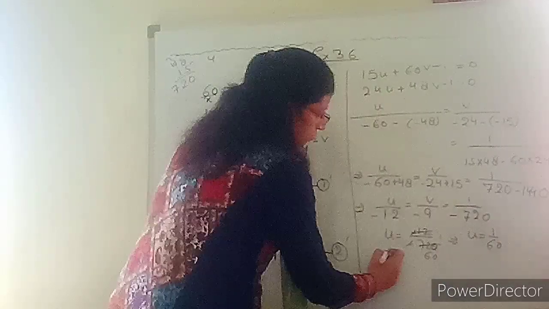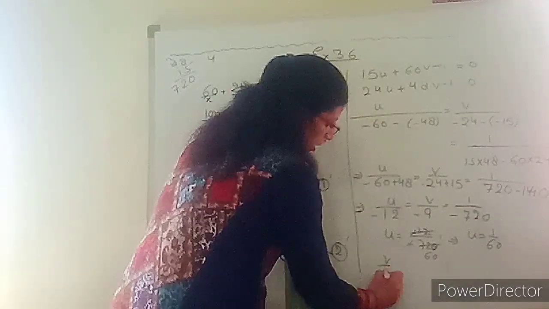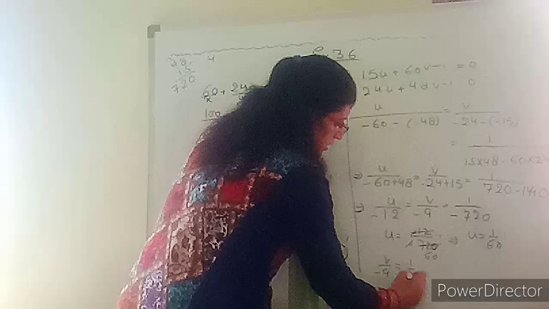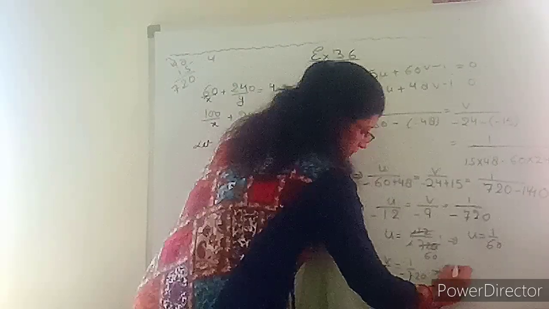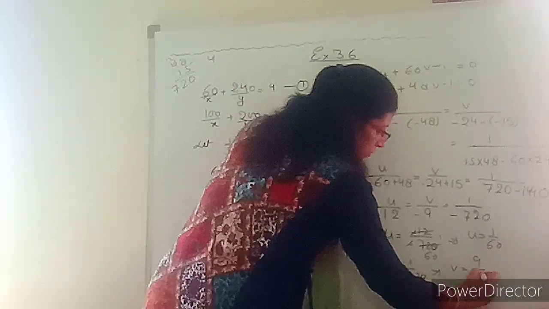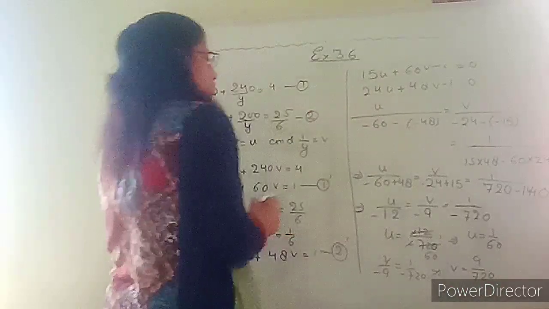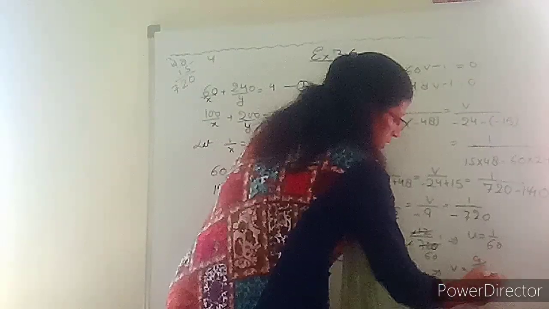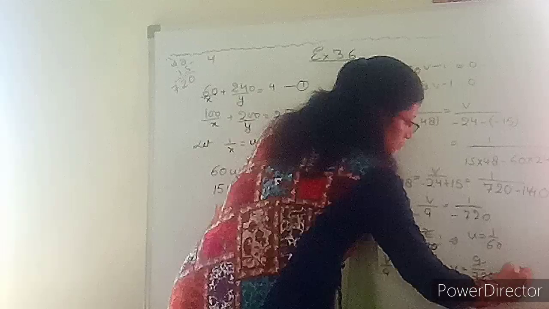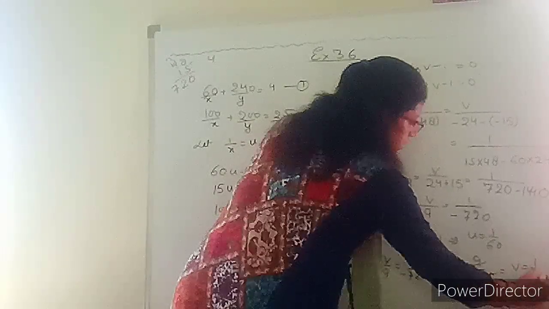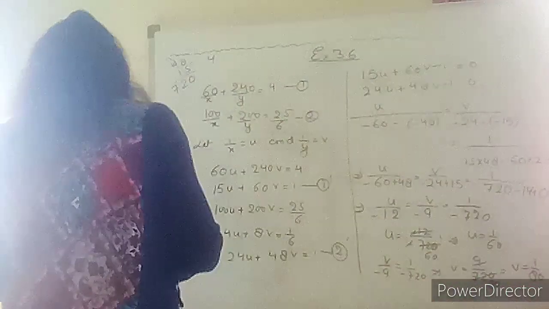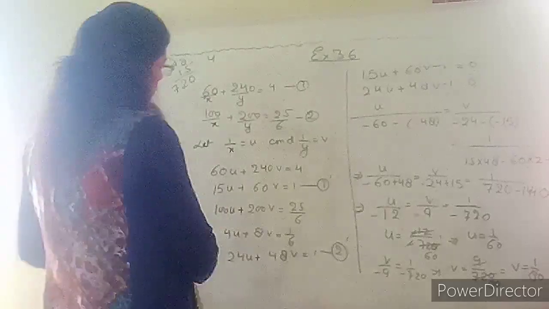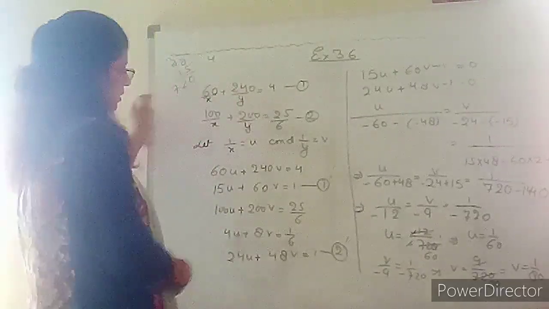Same way, v upon minus 9 equals 1 upon minus 720. So what will we get? v equals 9 upon 720, minus minus cancel. So 9 eights are 72, 0. So v equals 1 upon 80. So we got the values of u and v. But what do we want? We want the values of x and y.